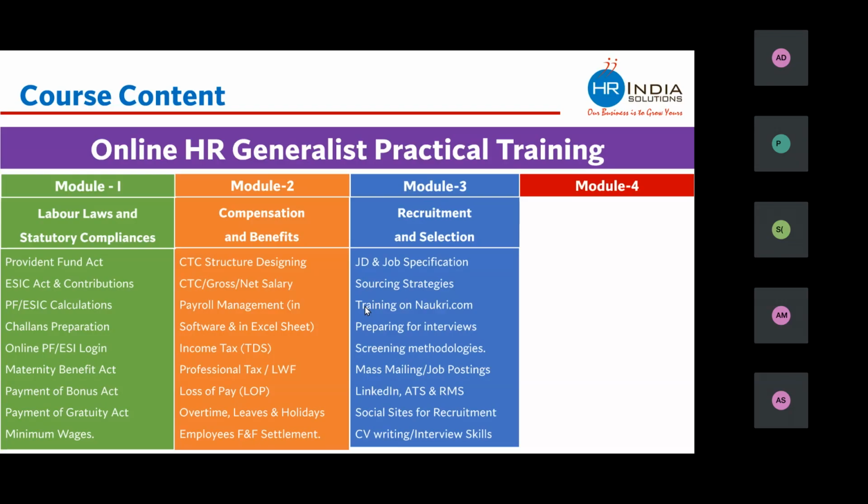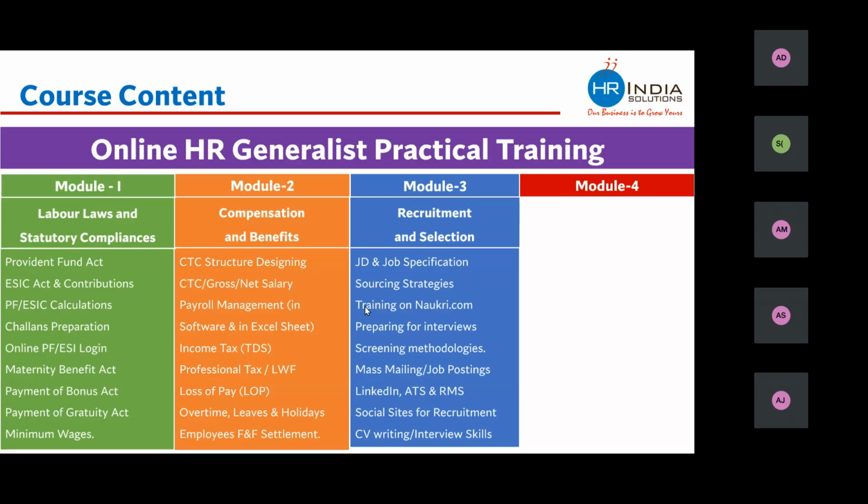all about talent acquisition. We understand what is the difference between job description and job specification. What are the various sourcing strategies nowadays corporates are adopting to attract new talent? We train people on Naukri.com, how you can find suitable candidates from Naukri.com, how you can do job posting and other things which you can do on any job portals or LinkedIn or any other job sites.